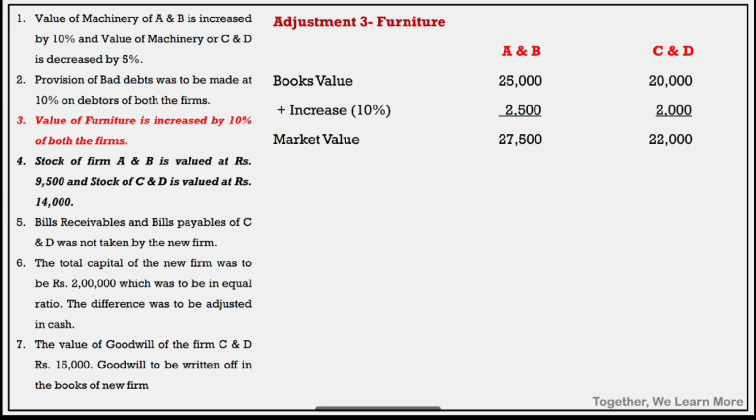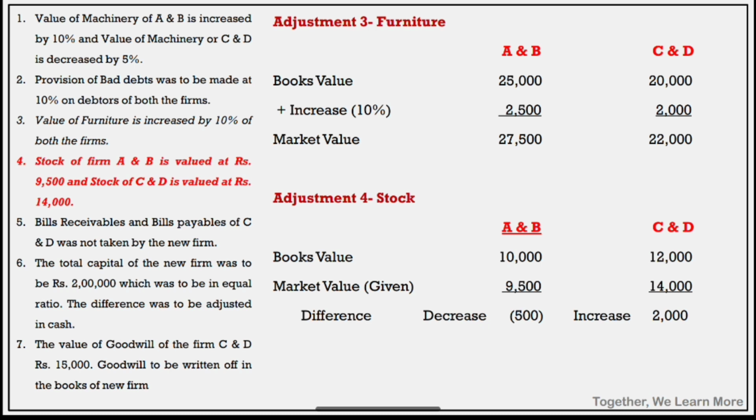Adjustment number 3 is for furniture, increased by 10%. Here for AB, book value 25,000 is given, plus 10%, so market value 27,500. For CD firm, book value 20,000 plus 10% increase, so market value 22,000. Clear? Adjustment number 4, stock: book value and market values are given straight away.